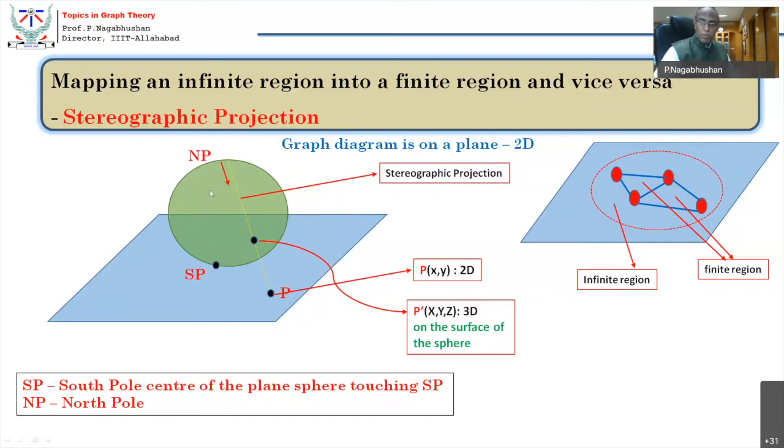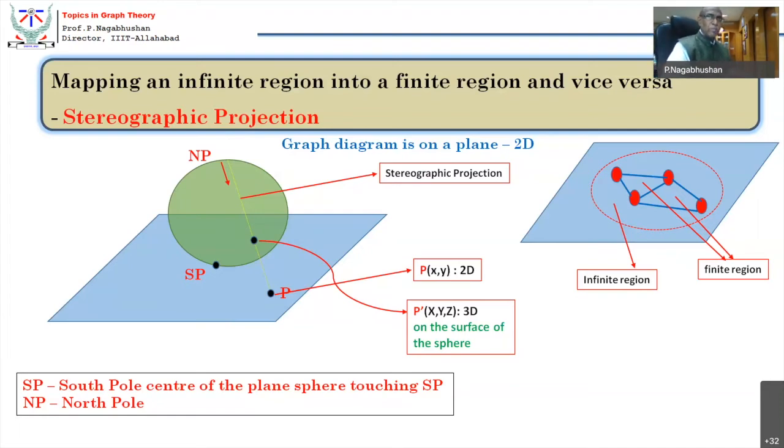Now you pull out the ball, put it back on the paper such that North Pole becomes the South Pole and South Pole becomes the North Pole. So in other words, you just give one twist to the ball, one full rotation, and make North Pole the South Pole and South Pole the North Pole, and do the reverse stereographic projection.